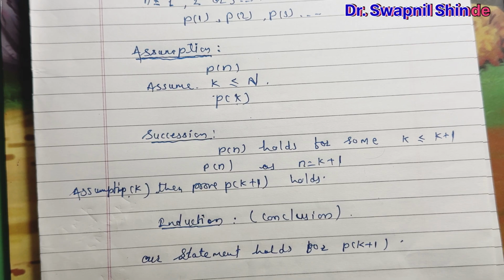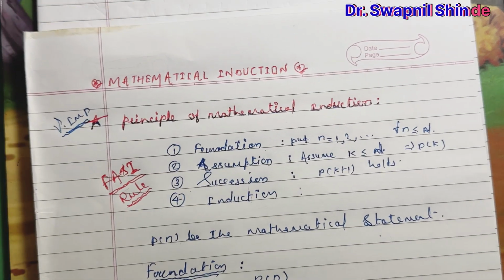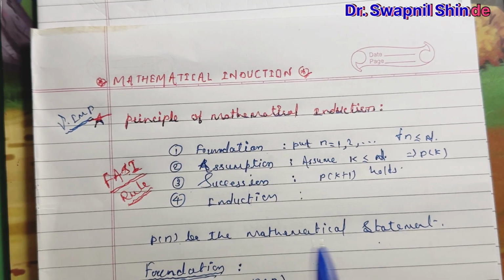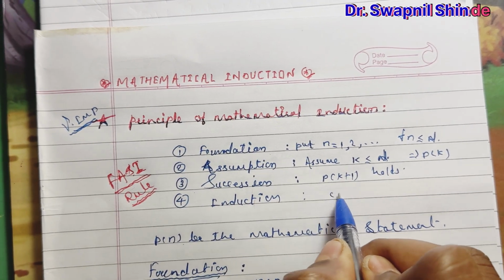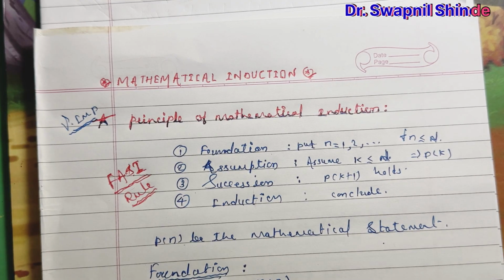I hope you all have understood, guys. So we learn mathematical induction in four steps. Induction means we conclude whatever we have done in our four steps at the end of the proof. In the foundation we use 1 to n as the numbers.